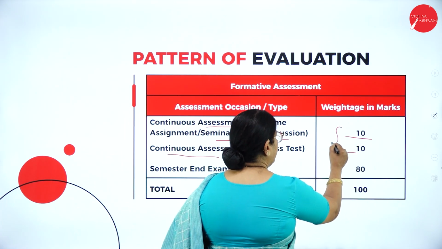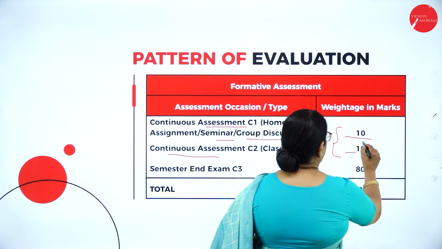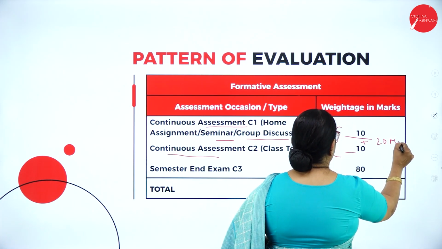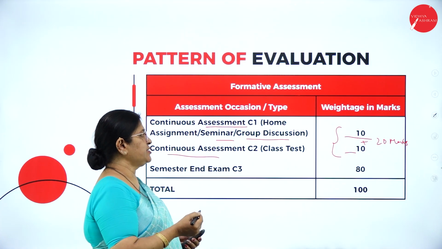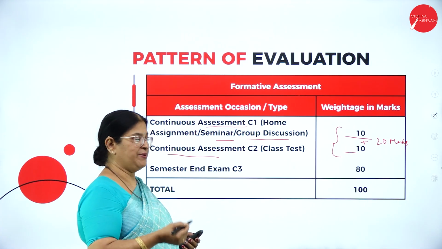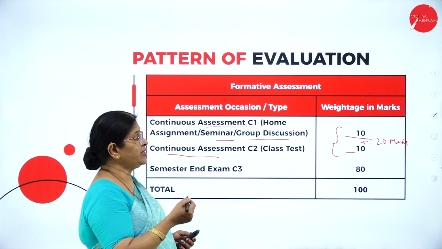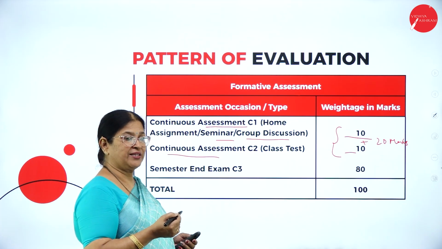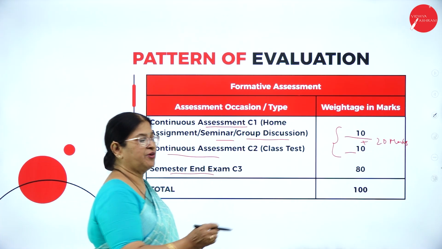So totally the internals are for 20 marks. Your internal marks include the continuous assessment, that is home assignment, seminar, group discussion, and the class test, all together carrying 20 marks. And the semester end exam is for 80 marks.